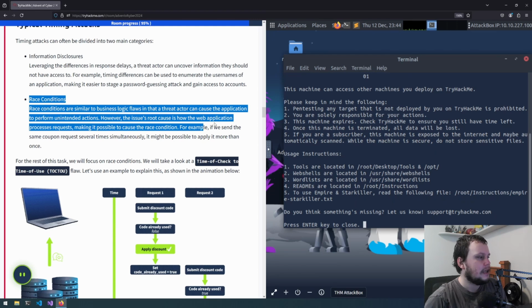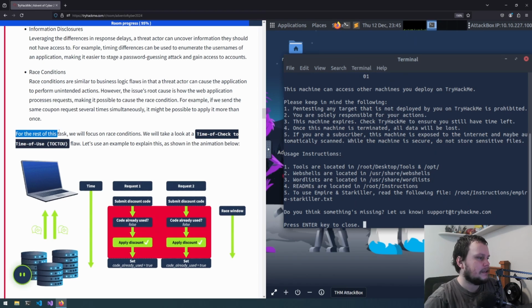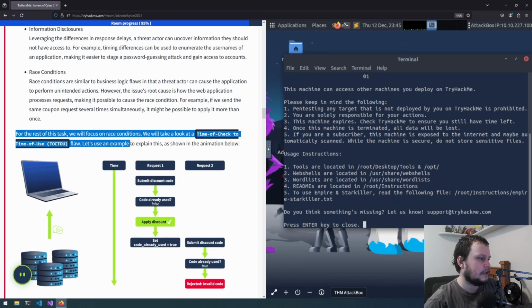So for example, if we send the same coupon request several times simultaneously, it might be possible to apply it more than once. For the rest of the task, we'll focus on race conditions. We'll take a look at time of check to time of use flaw. So let's use an example to explain this as shown in the animation.